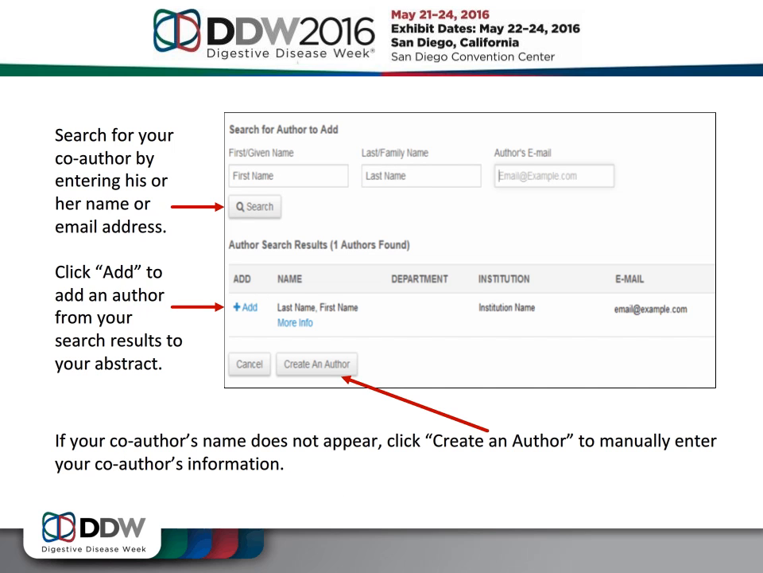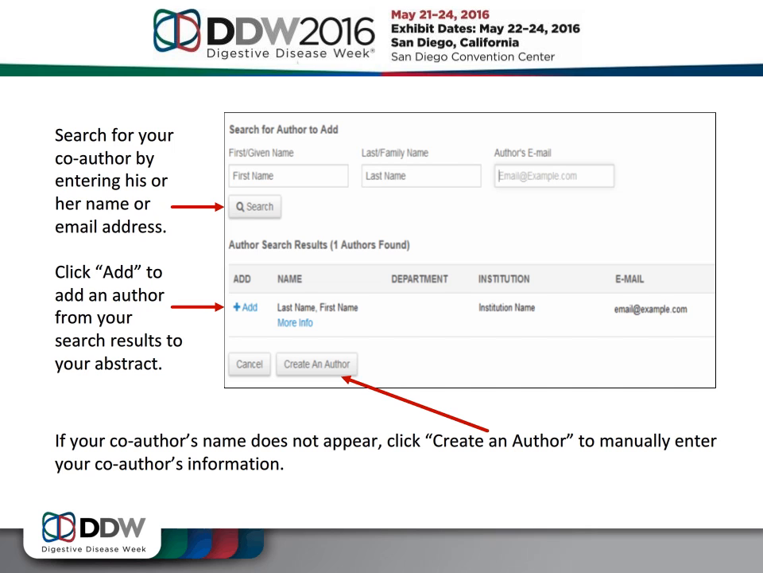When adding an author, first search to see if he or she already has an account. Enter the author's name or email address and click Search. The associated accounts will then appear. To add one of these authors to your abstract, click the Add link next to that person's name.